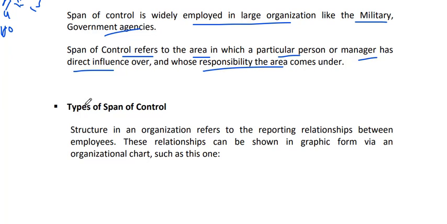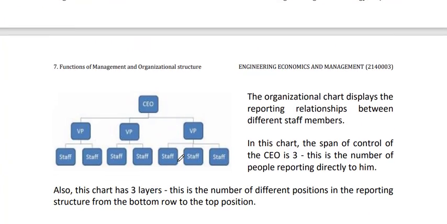Now, different types of span of control are there. Structure in any organization first shows the reporting relationship between employees. This relation can be shown graphically via an organization chart like this.